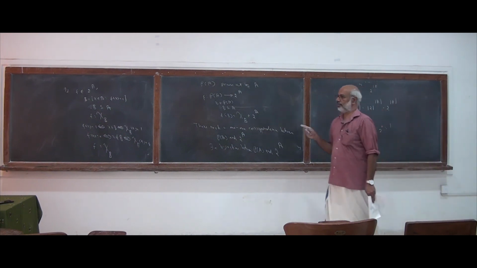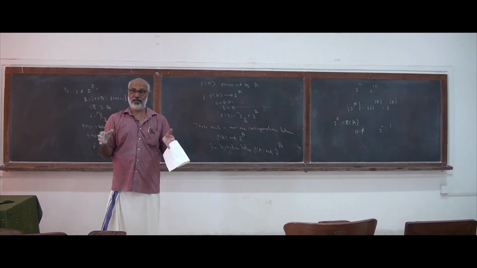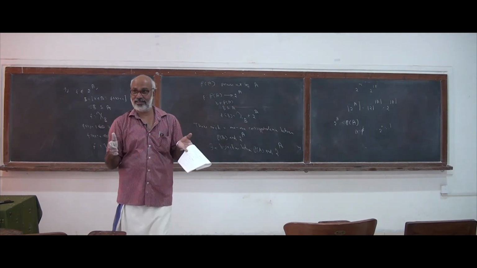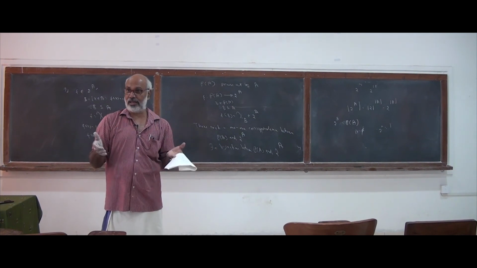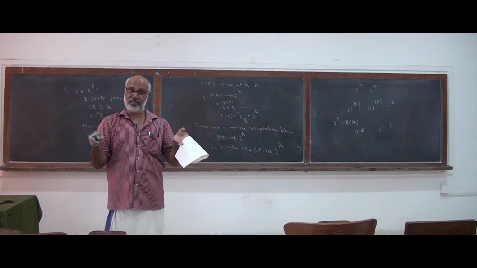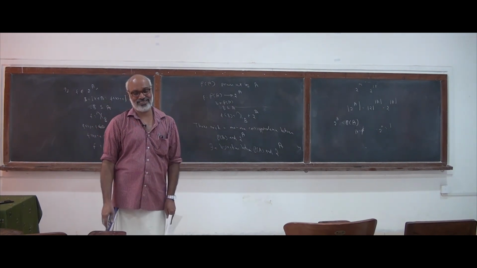Also, note that we discussed a property that two finite sets have the same number of elements if and only if there is a bijection between them. If A and B are two finite sets having the same number of elements, then there is a bijection between them. And if there is a bijection between two finite sets, then they will have the same number of elements.